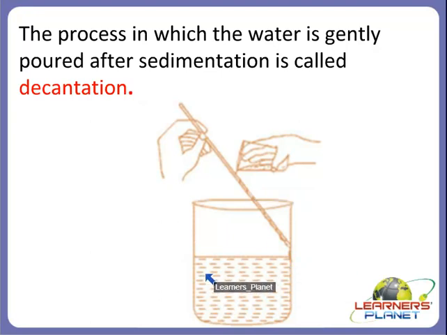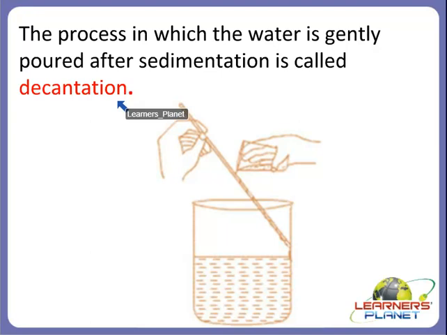The upper layer of water is very pure and very clean, right? So we will pour out all the clean water from this surface, and the process in which the water is gently poured after sedimentation is called decantation.